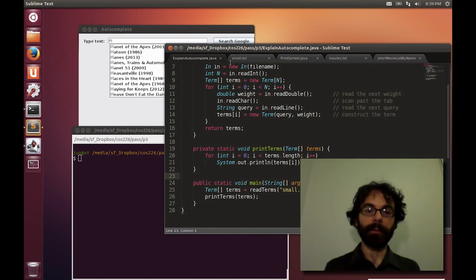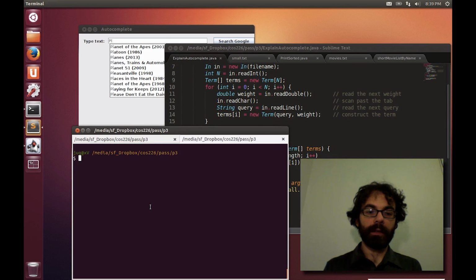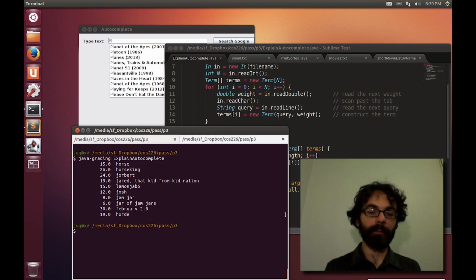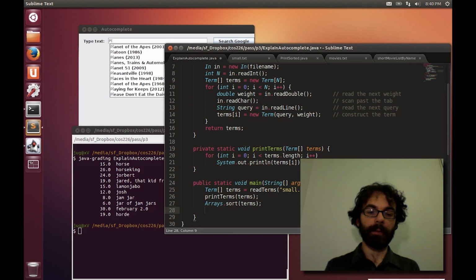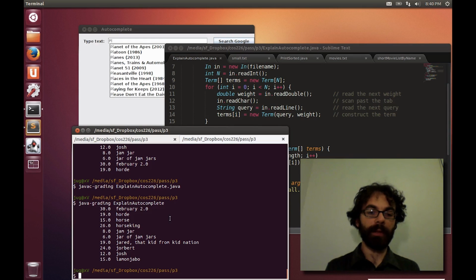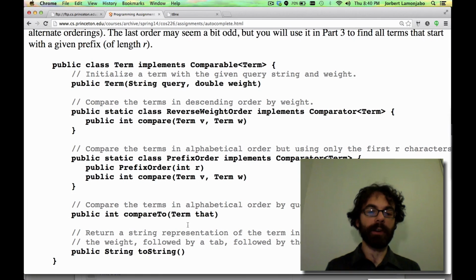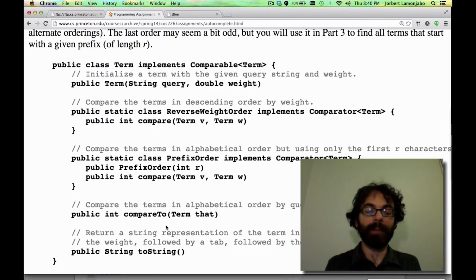So let's see a couple examples. So here I have a small text file, just like the ones we've seen before. And here I have code I can run that's just going to read in and print out all of those. So here's all my terms. Now let's suppose before we print them, we go through and sort them. If I do this using Arrays.sort, well, what we'll expect to happen is now they should all come out in the order determined by the compareTo method of Term. Now if we look here, it looks like they're all in alphabetical order, and indeed that matches our API here. So that means someone, maybe me, must have implemented the compareTo method correctly.